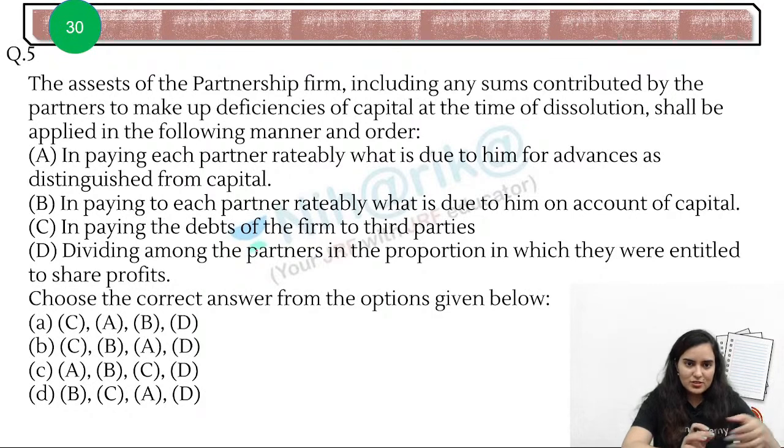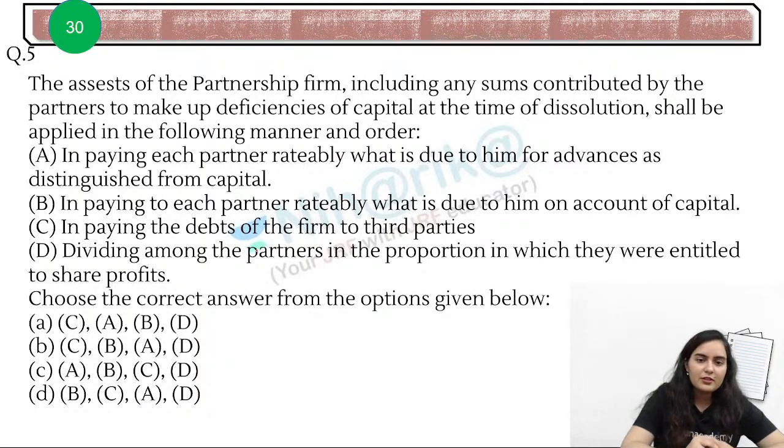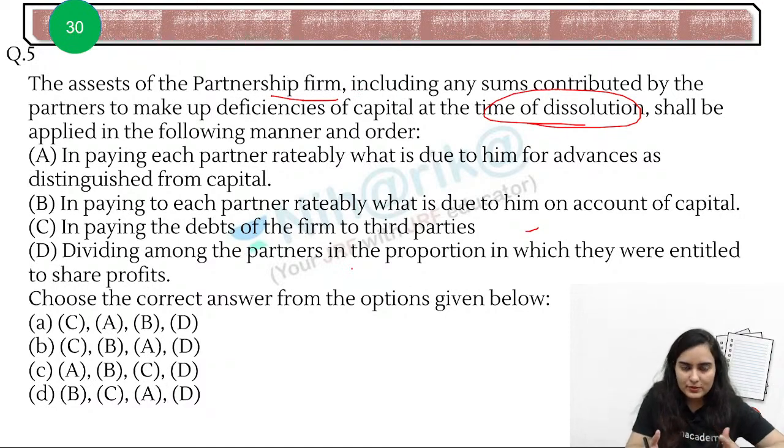Okay, so the assets of the partnership firm. In the assets of the partnership firm, including any sums contributed by the partners to make up the deficiencies of the capital at the time of dissolution. Basically, at the time of dissolution, see, whenever a firm is dissolved, first of all, prima facie, we will pay back to whom? Outsiders, or will you first keep it in your pocket?